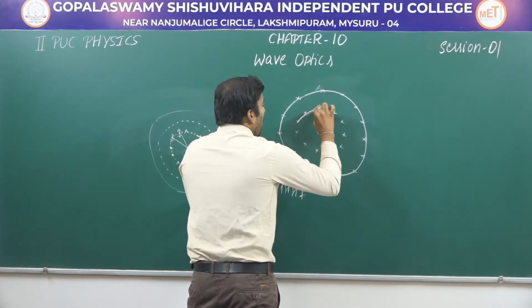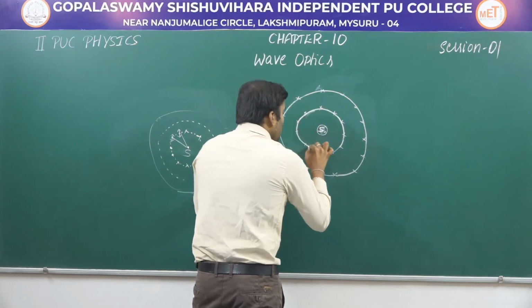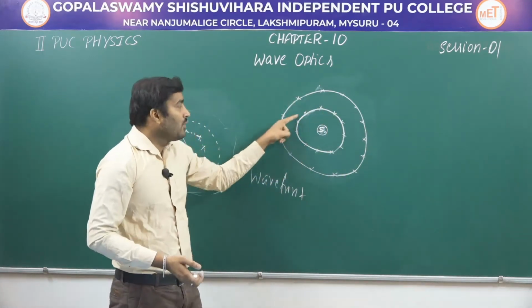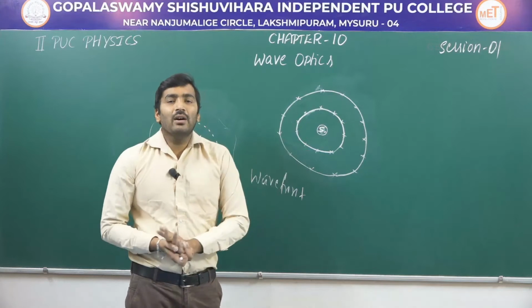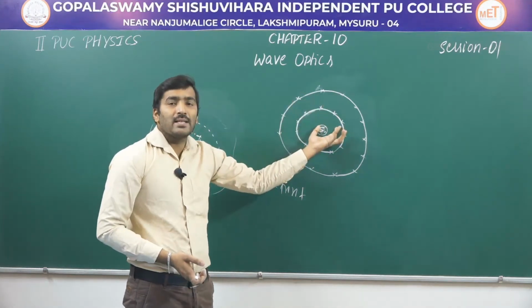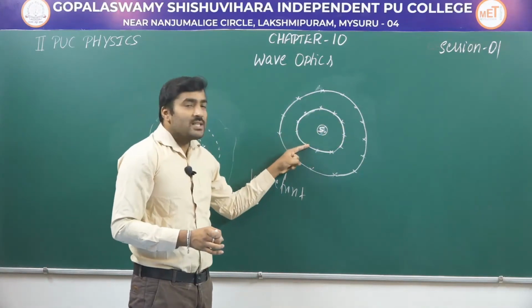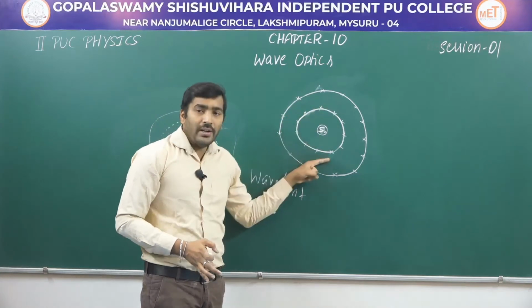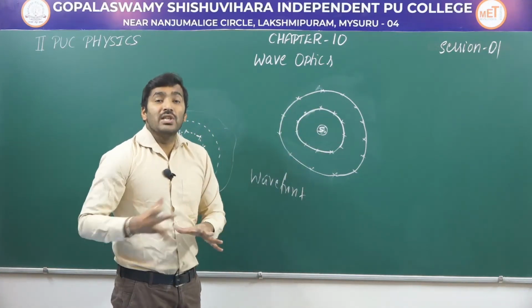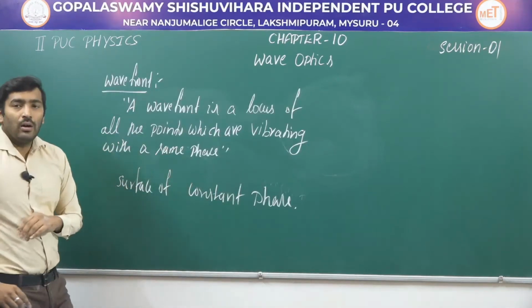Now let me join all these points which are having the same state of vibration, so that I am getting another sphere. On this sphere all the points are having the same state of vibration. So this sphere can be called a wavefront. Okay, so what is a wavefront? A wavefront is a locus of all the points which are vibrating with the same phase, or they are having a zero phase difference. This is called a wavefront. So this is the definition for a wavefront.